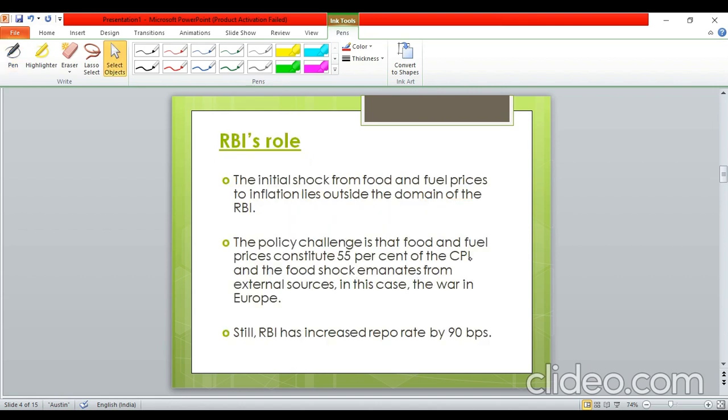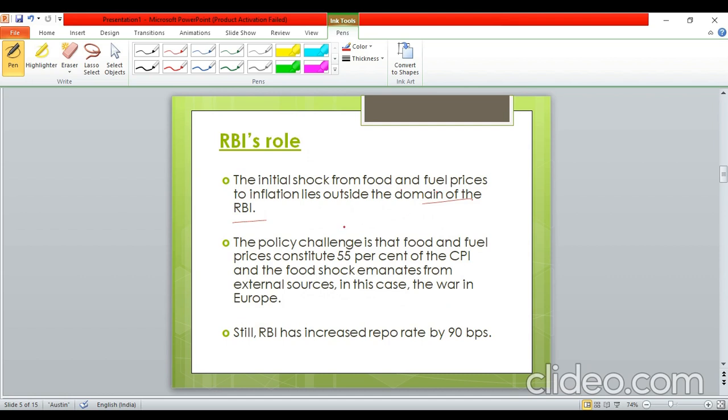That is, if we look at the RBI's role, ये जो शॉक हुआ है बिकॉज ऑफ द फूड एंड फ्यूल प्राइसेस, so these shocks lie outside the domain of RBI, because RBI cannot do anything to cool down these food and fuel prices.